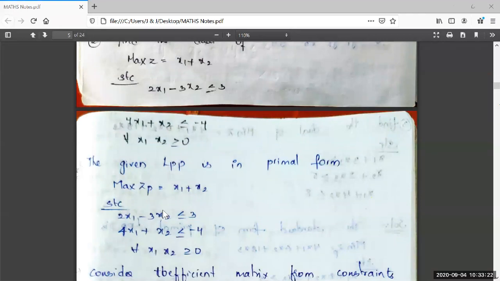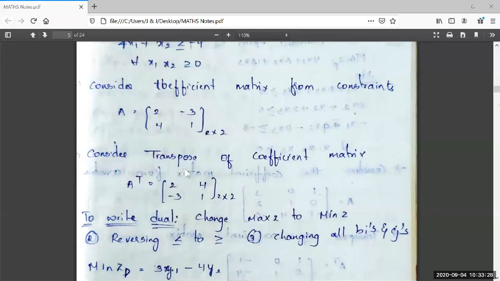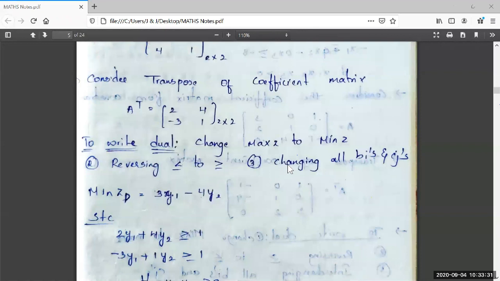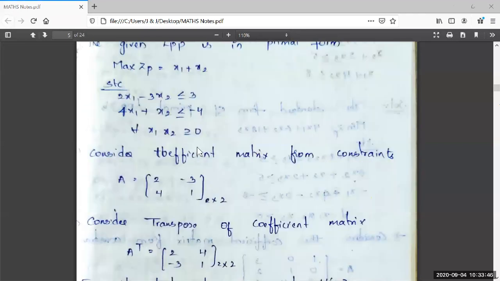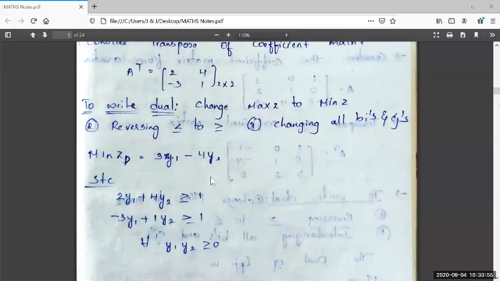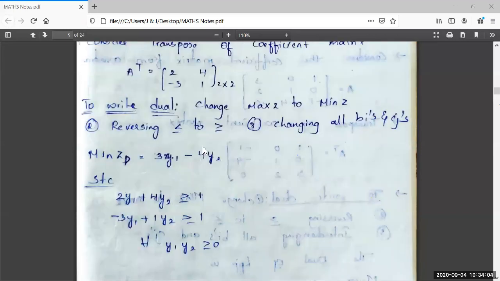The same LPP is written by considering the coefficient matrix, taking its transpose, reversing these inequality symbols, interchanging all Bs and Cs, writing min Z instead of max, and converting less than or equal to into greater than or equal to. Here the bi values are 3, minus 4. So it is the dual LPP, very easy to write from the given general LPP.